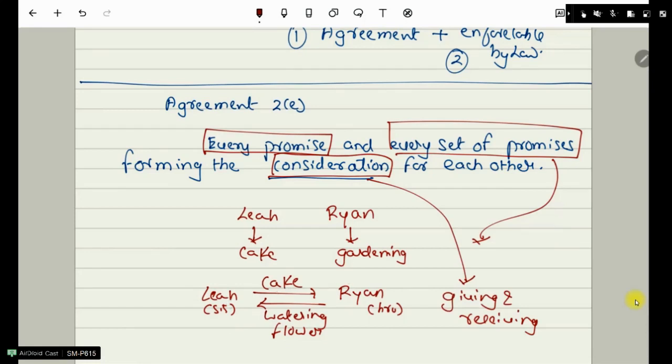In a similar, reciprocal way, Leah is receiving the watering of the flowers by Ryan. So this is a very simple example. Here Leah's consideration to Ryan is the cake. In a similar way, Ryan's consideration to Leah is his service of watering the flowers. So this can be taken as a simple agreement definition.